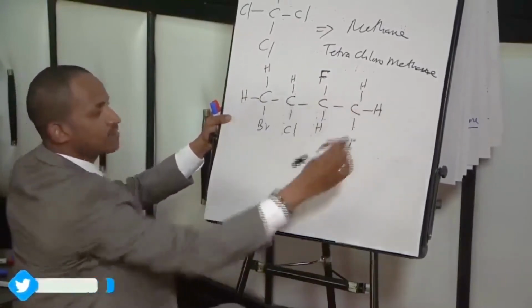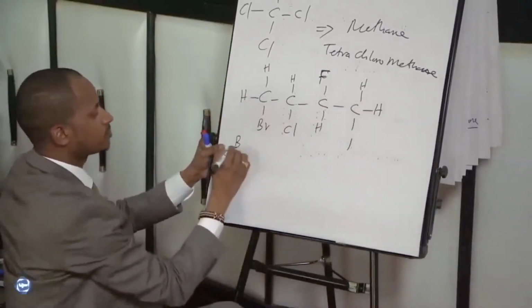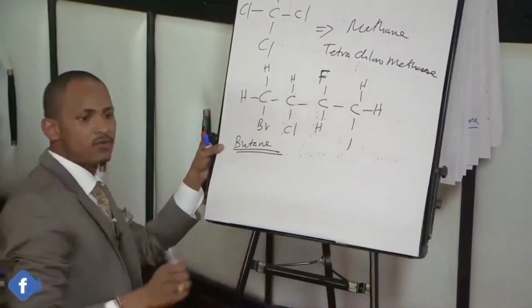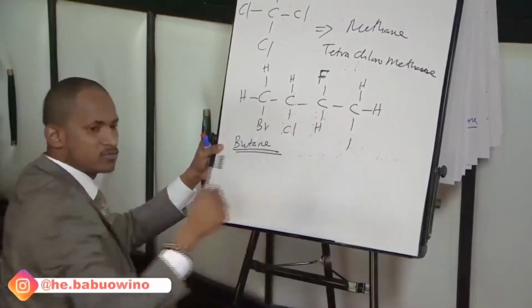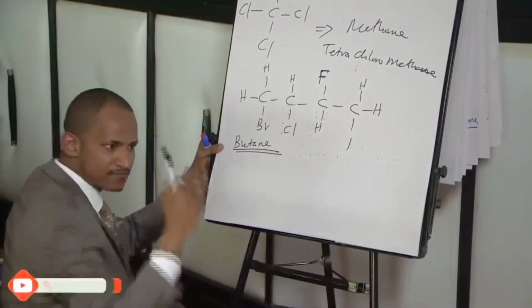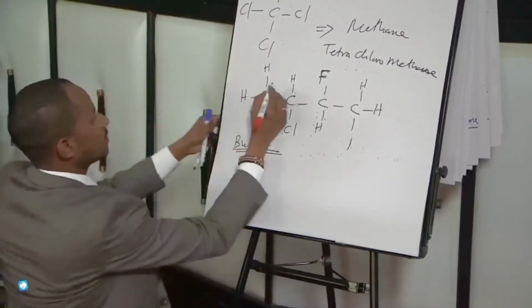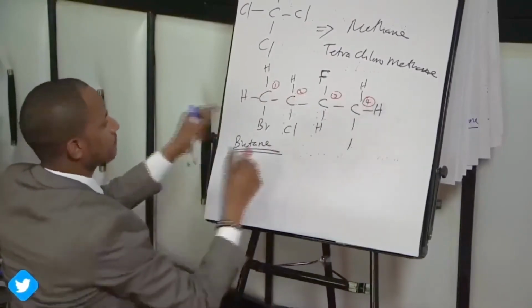Number 1, identify the longest continuous chain, which is 1, 2, 3, 4. That is butane. Class, pay attention here. Then when we are naming this, we will use alphabetical order. We'll name them alphabetically as they fall in that order. So we identify how they fall in various chains, 1, 2, 3, 4.